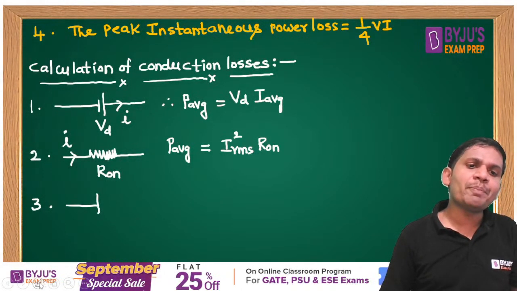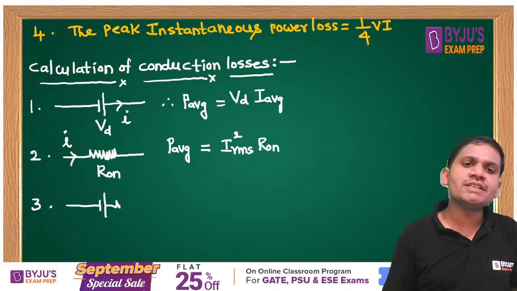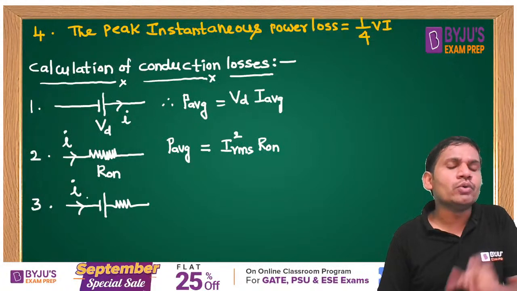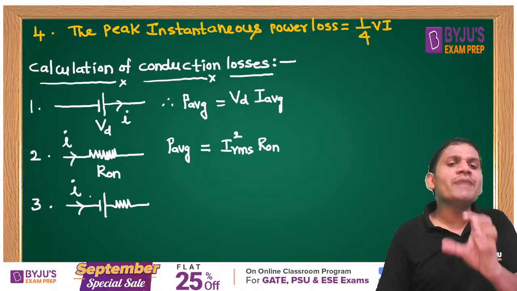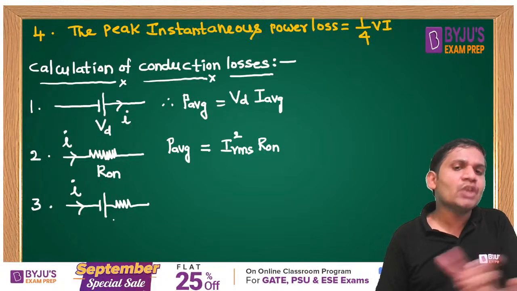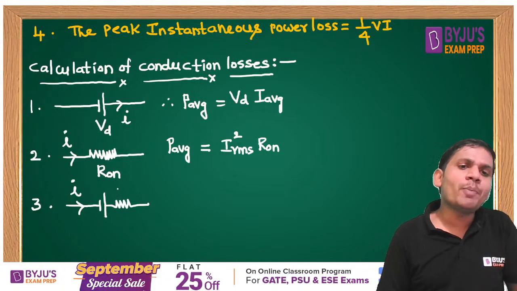If any device is conducting and it is represented with both resistance and voltage drop, the current through it is I. But sometimes they don't give the current directly. They will give some waveform. From that waveform, you can calculate average and RMS values based on the given equivalent circuit.